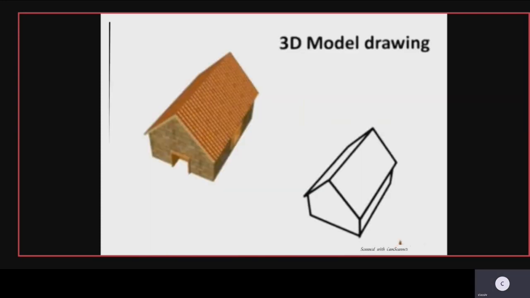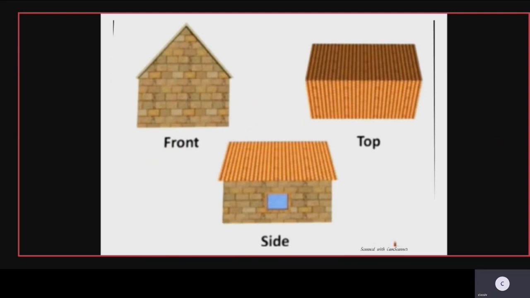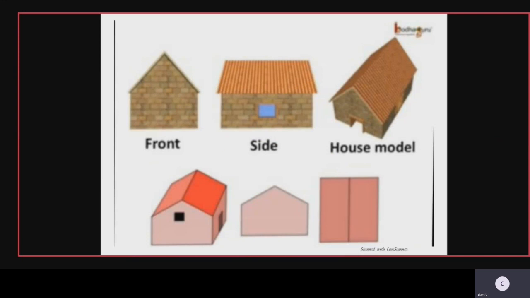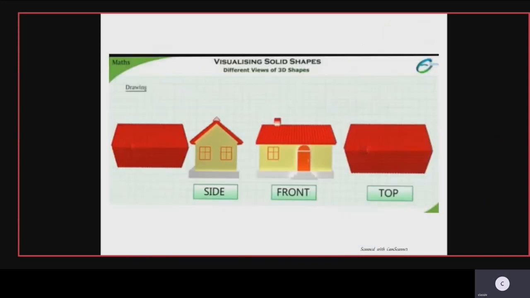A 3D modeling diagram, actually it is a 3D shape, so a 3D modeling diagram can also be drawn. You can see the front part is visible, the side part is visible, and the top part is also visible. So front, side, and top, and the 3D modeling. These are the different views which you get of a hut. So these are different views of 3D shapes. It looks like this when you trace it on paper, children.